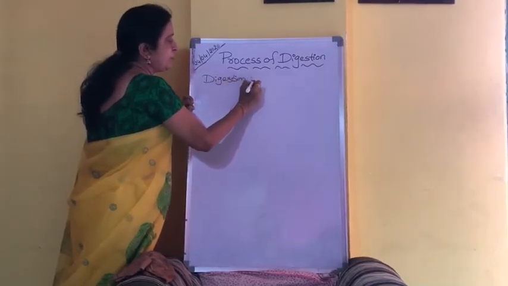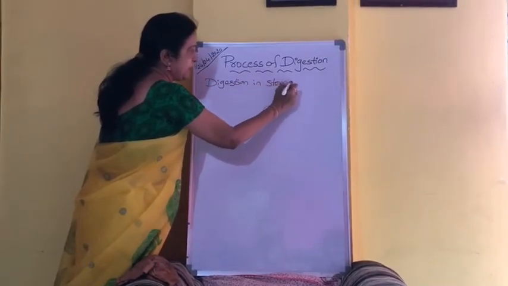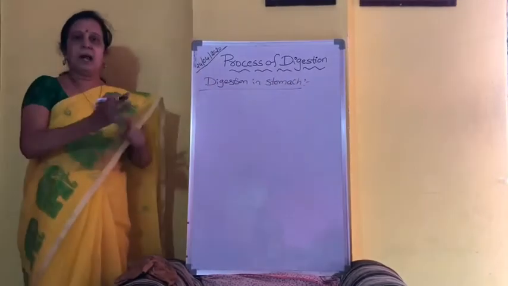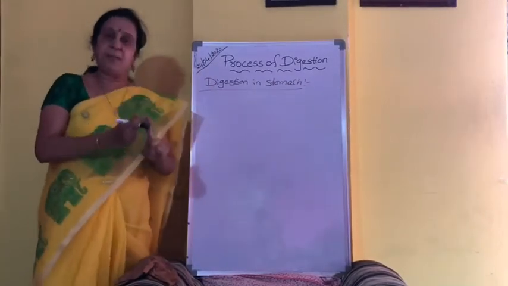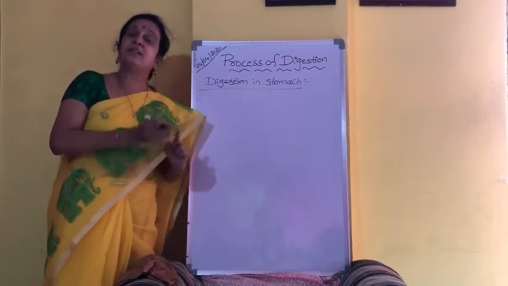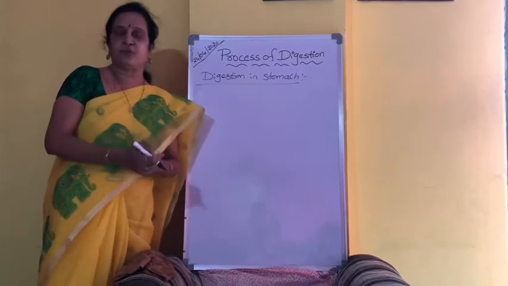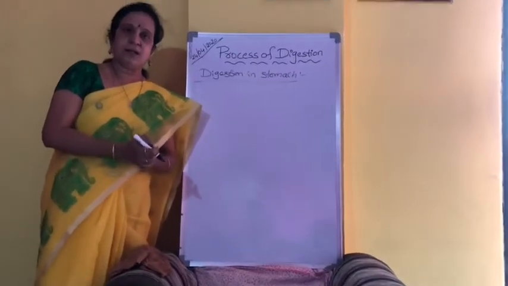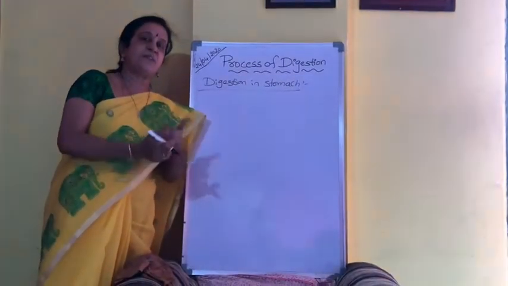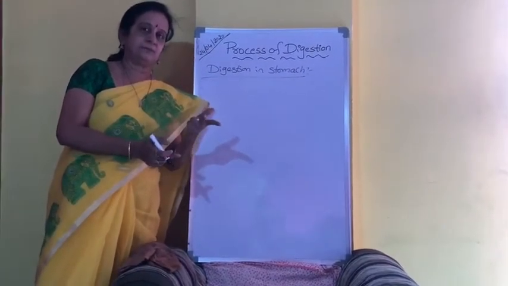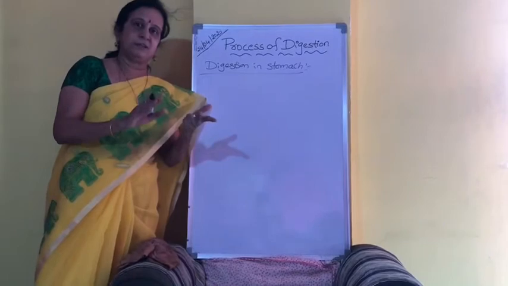So when you come to digestion in stomach, if you remember, the cardiac, fundic and pyloric glands are the gastric glands producing the gastric juice. Do you remember? Gastric juice is produced by which glands? Cardiac, fundic, pyloric.